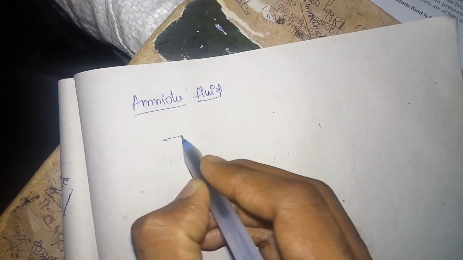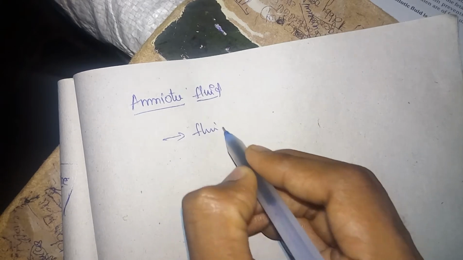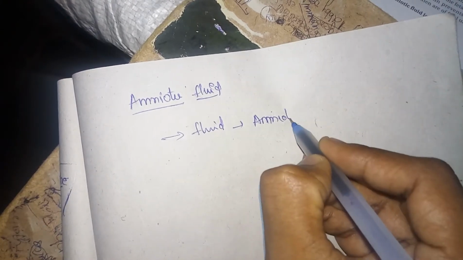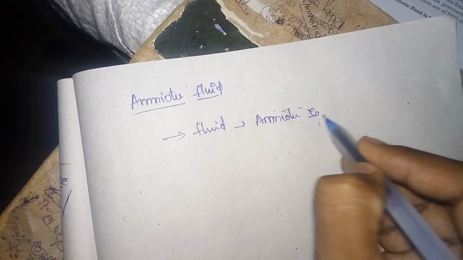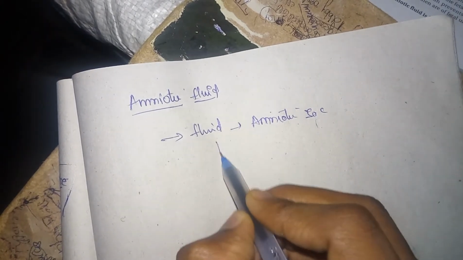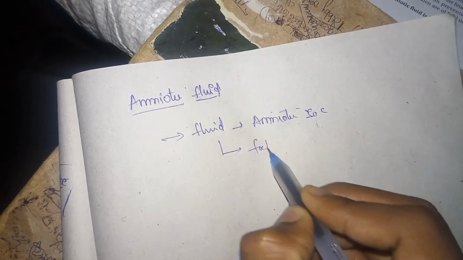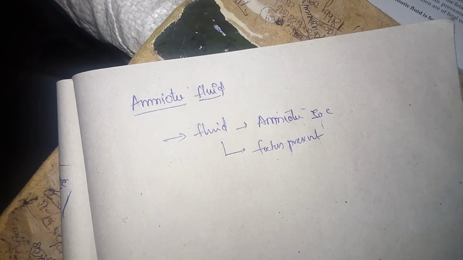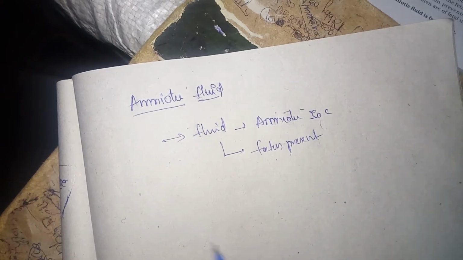Let's discuss amniotic fluid. Amniotic fluid is the fluid present in the amniotic sac, right? This is the fluid present in the amniotic sac, and in this fluid, the fetus will be present, right? So let's see how this amniotic fluid is formed.